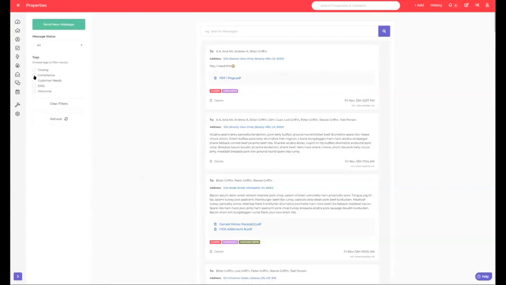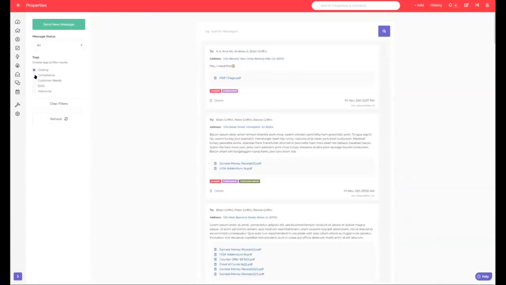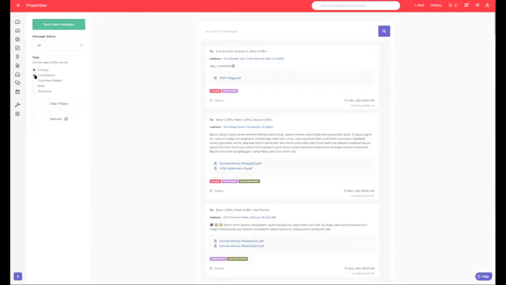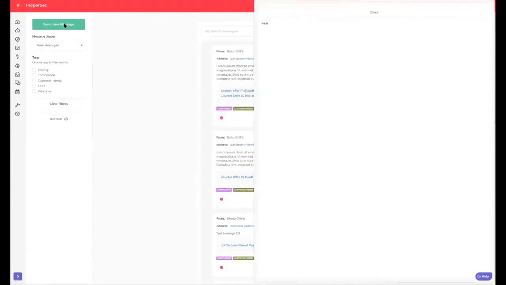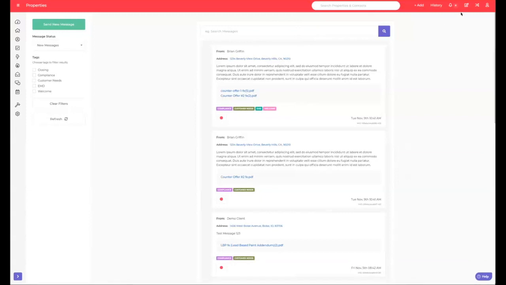Yeah. So let's say that you want to see all the messages that are in reference to closing. This way you can filter this down, and now it's only going to show those messages for closing across all the transactions. Then you can say, just show me new messages, show me all the messages, show me ones with this on it. I can clear the filters out. I can send a new message here. You will have to pick your property if you're sending a message from this general inbox, because it doesn't know you're in the property, to let it know that you're sending it from 123 Main Street. So just a little nuance there.